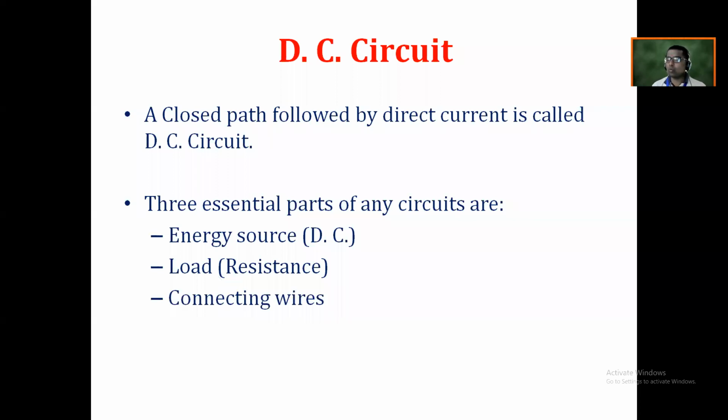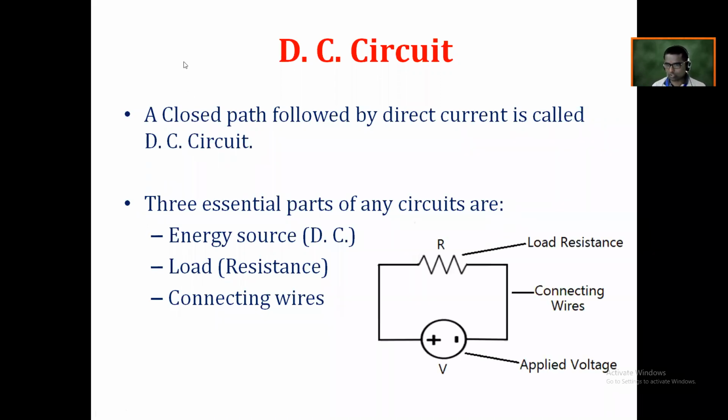And the third one is what? The connecting wires. The positive terminal of the dry cell we have to connect to the positive terminal of the bulb through a connecting wire, and the negative terminal we have to connect to the negative terminal of the bulb through a wire. So this connecting wire is also important. These are the three essential things for any DC circuit. Let me try to show these things.